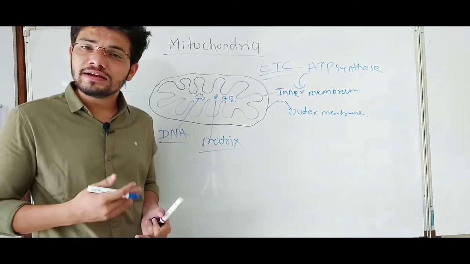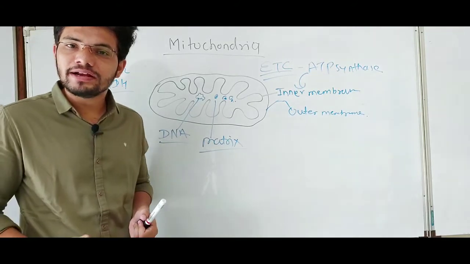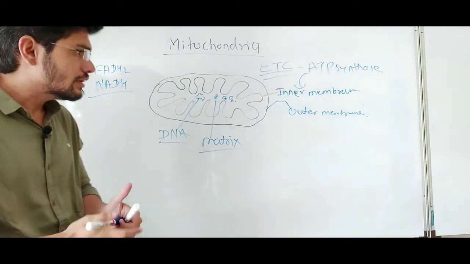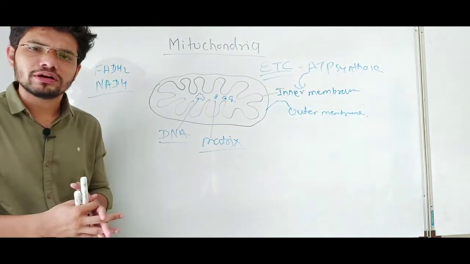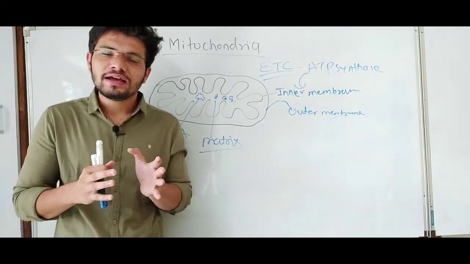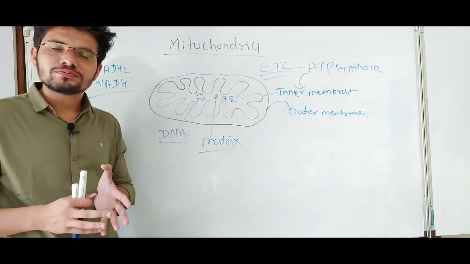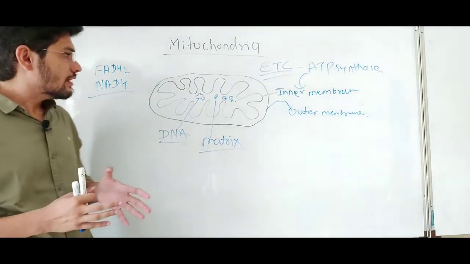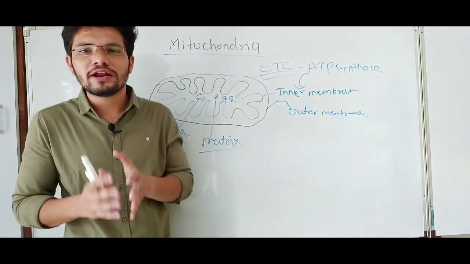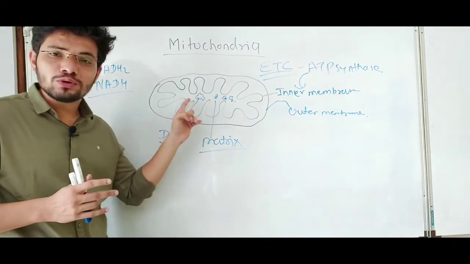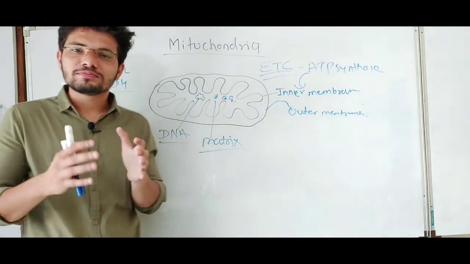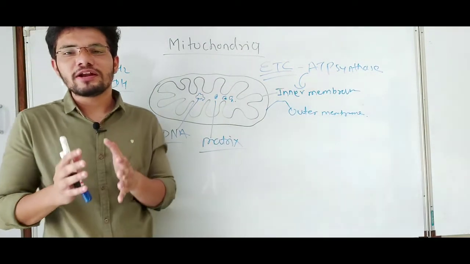If you look carefully at the structure and components of mitochondria, it is like bacteria or prokaryotic cells, because it has its own DNA and its own ribosomes.